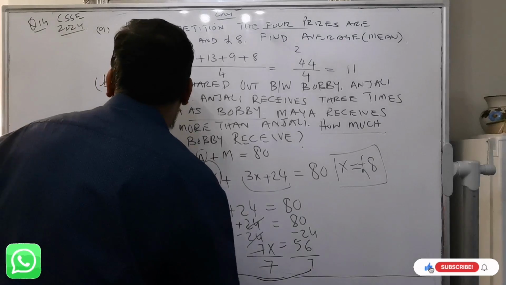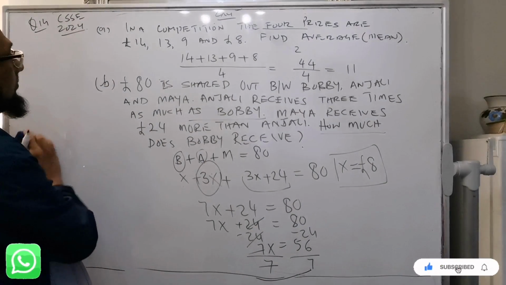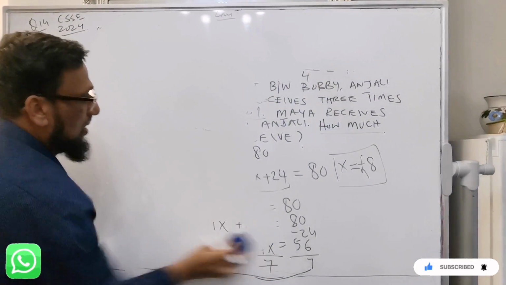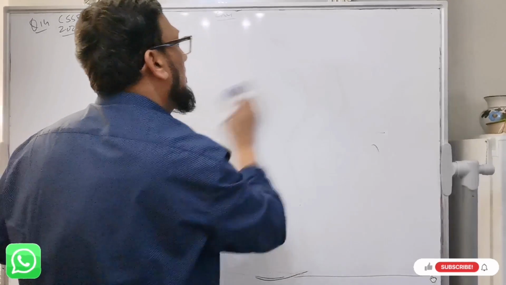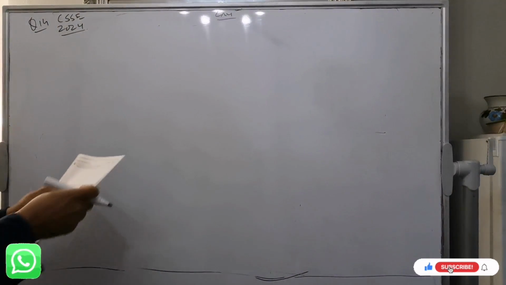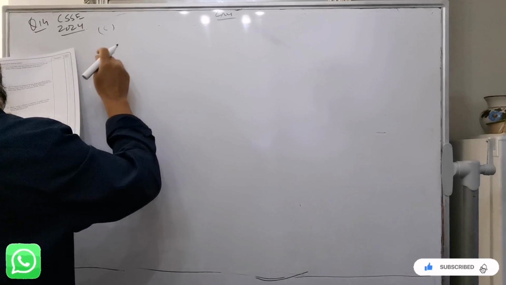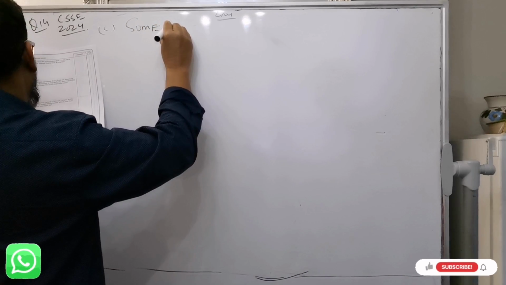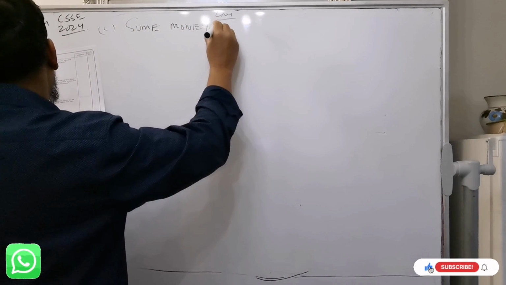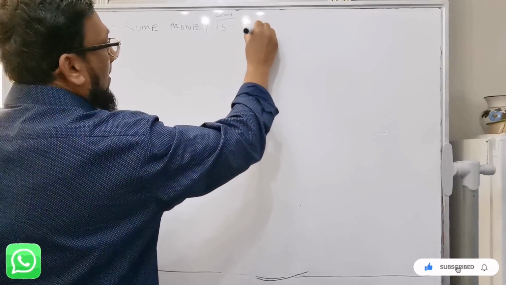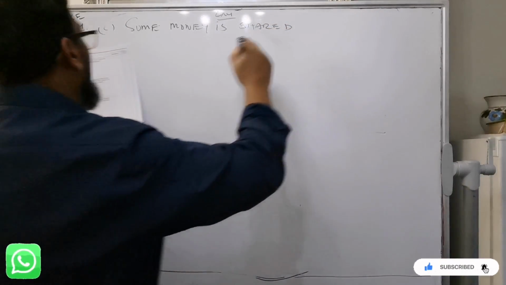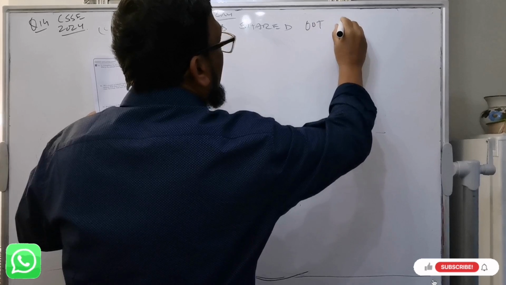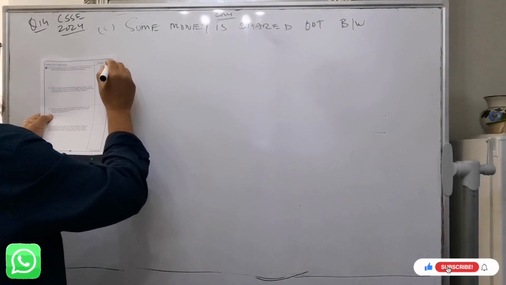Now move forward to question C. It says some money is shared out between 8 children.